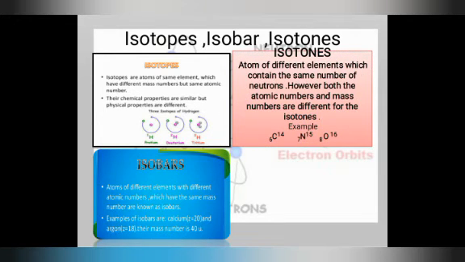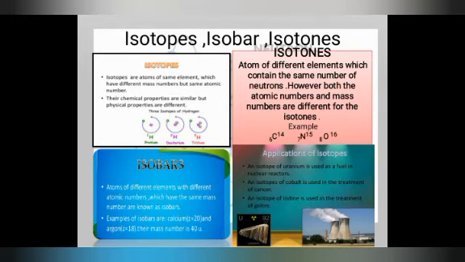Third is isotone: atoms of different elements which contain the same number of neutrons. However, both the atomic number and mass number are different. Same number of neutrons but different mass number and atomic number. For example, carbon has atomic number 6 and mass number 14. As we know, carbon 6 has mass number 12. Nitrogen has atomic number 7 and mass number 14. But in the case of isotones, there is one extra neutron, because of which the mass number becomes 15. Similarly for oxygen.